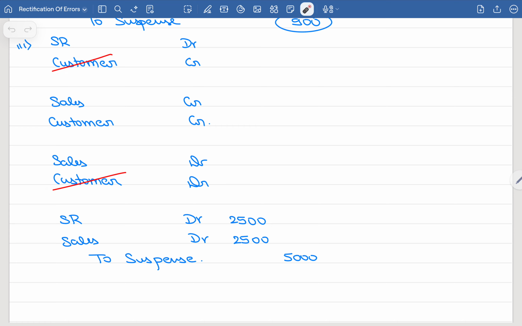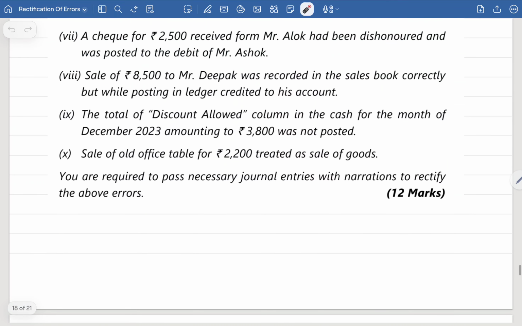So customer account will not appear in the rectification entry. So only two debits are available for me to pass the journal entry. Ultimately, I can use which account? Suspense account to credit the entire amount of 5000 rupees. Easy point. Point number 3 is over.